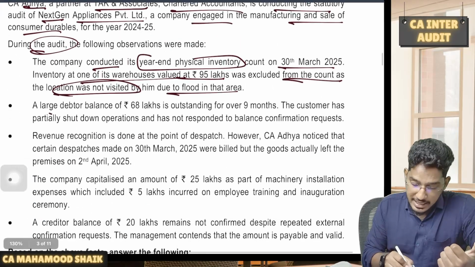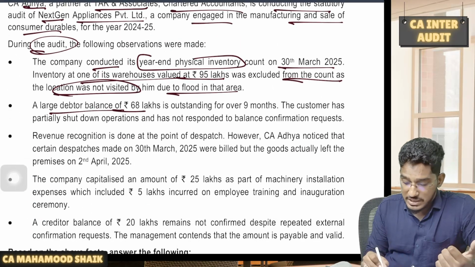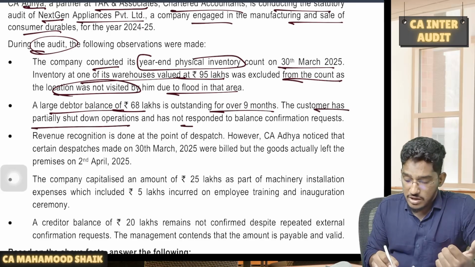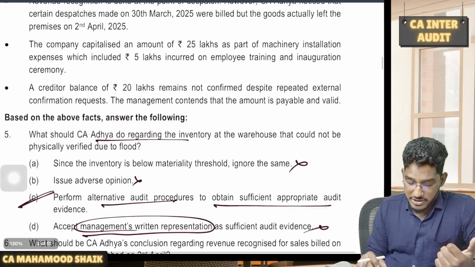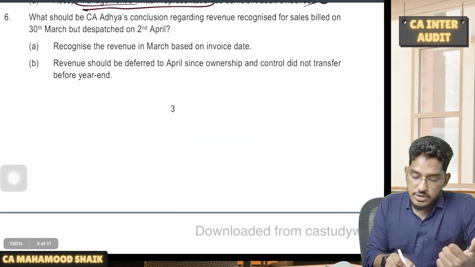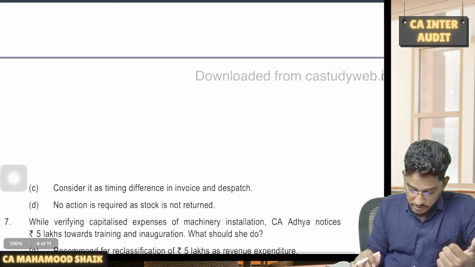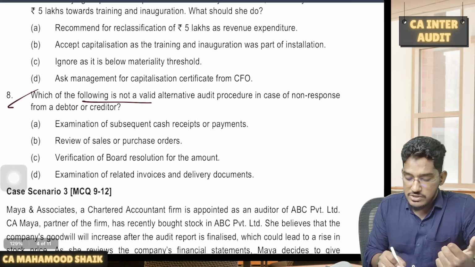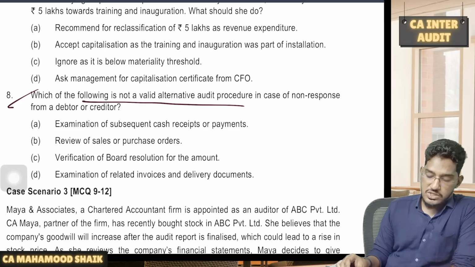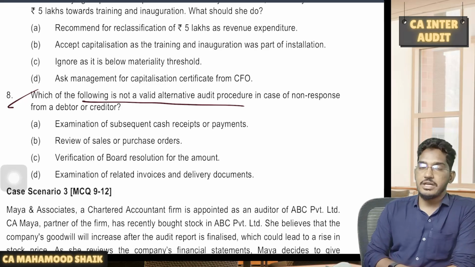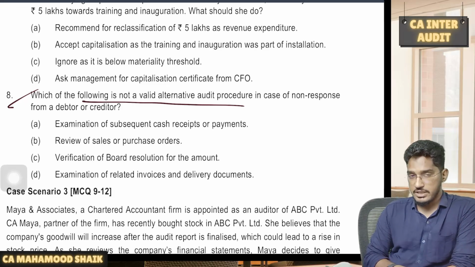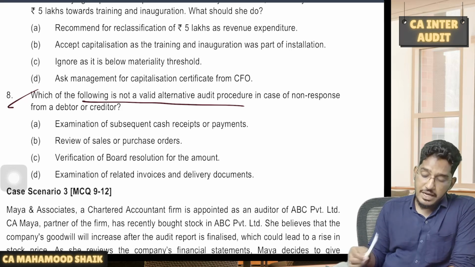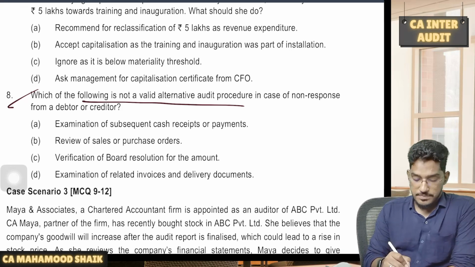Next one. A large debtor balance of 68 lakhs is outstanding for over 9 months. The customer has partially shut down operations and has not responded to the balance confirmation request. Which of the following is not a valid alternative audit procedure in case of non-response from a debtor? See, if you did not get a response from the external confirmation, you will perform alternative audit procedures. What is not a valid alternative audit procedure? We are required to answer.